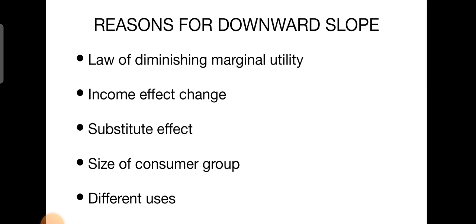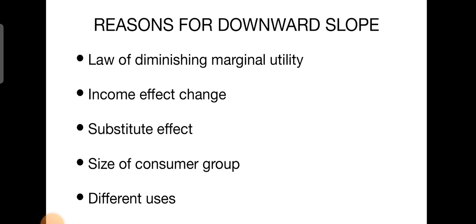That is called the law of diminishing marginal utility. And the next one is the income effect. A change in the own price of the commodity causes a change in the real income of the consumers. That means with a fall in price, real income increases, and accordingly the demand for the commodity increases, and vice versa. That is called the income effect. If we get more income, the demand for that product increases.